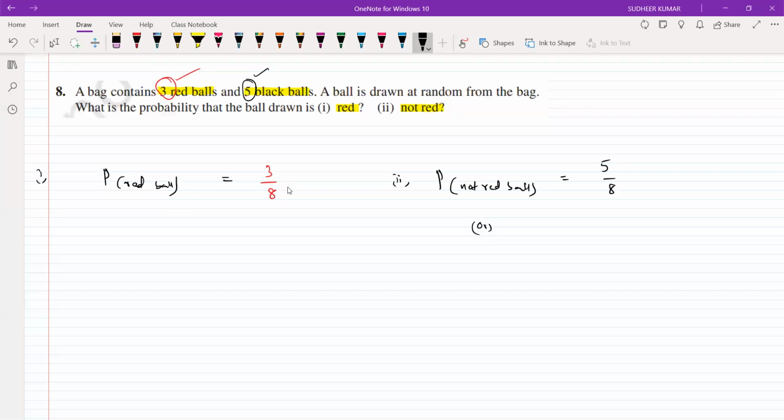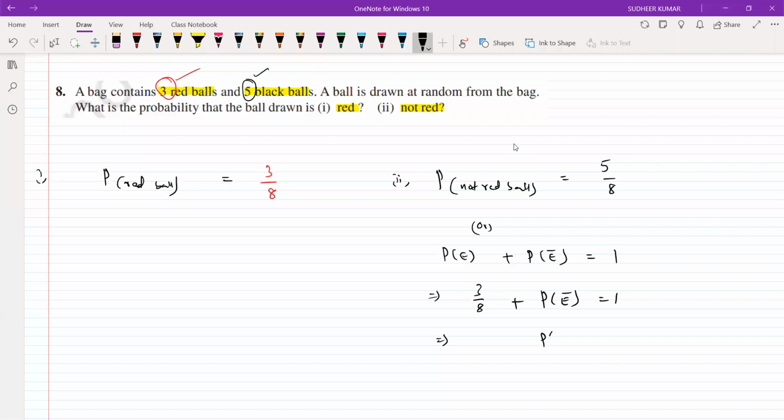Or we know that P of E is the happened event and P of E bar is the not happened event, and their sum is 1. So probability of red balls 3 by 8 plus probability of not red balls equals 1.